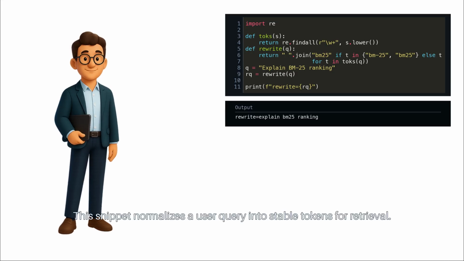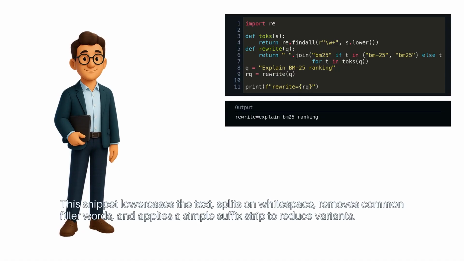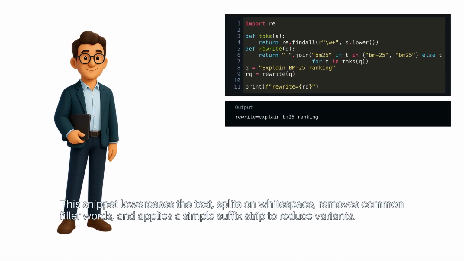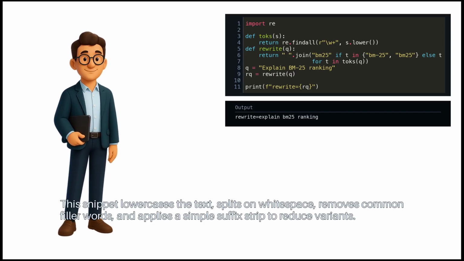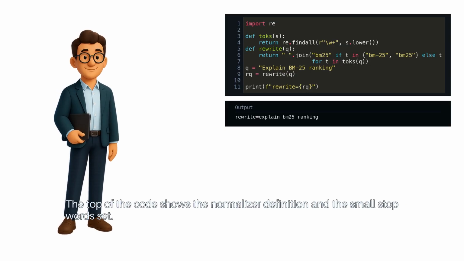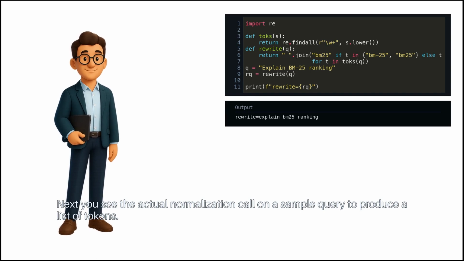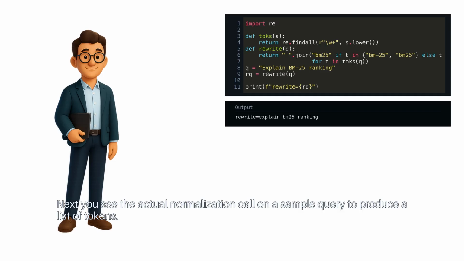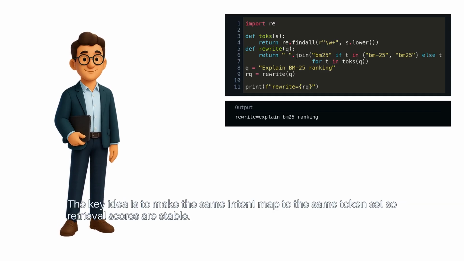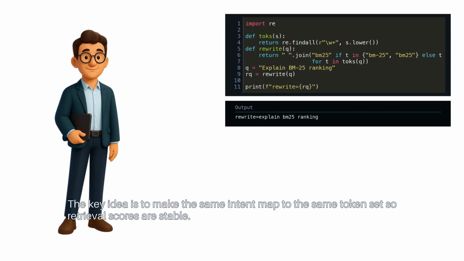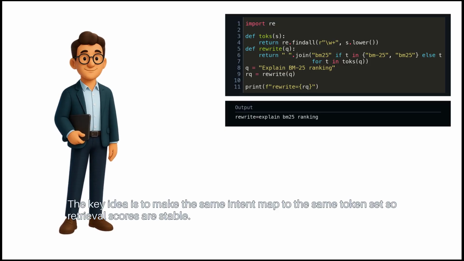This snippet normalizes a user query into stable tokens for retrieval. This snippet lowercases the text, splits on whitespace, removes common filler words, and applies a simple suffix strip to reduce variance. The top of the code shows the normalizer definition and the small stop word set. Next, you see the actual normalization call on a sample query to produce a list of tokens. The key idea is to make the same intent map to the same token set so retrieval scores are stable.